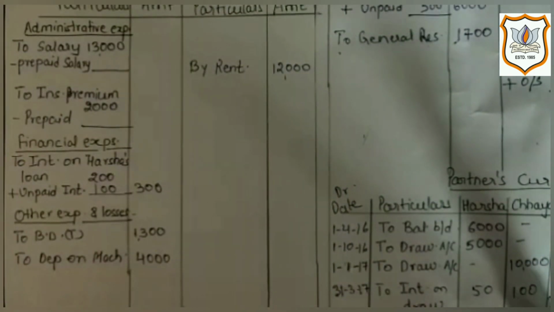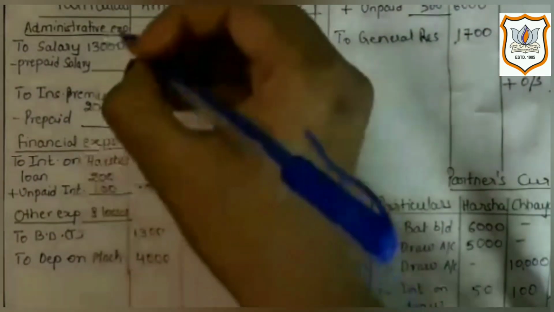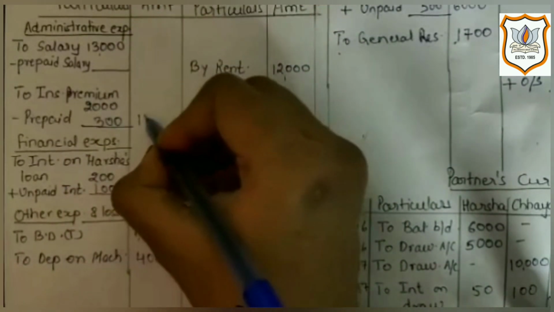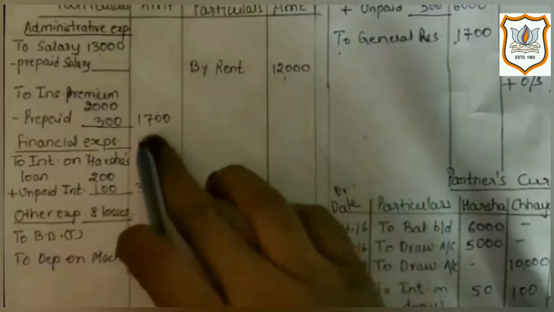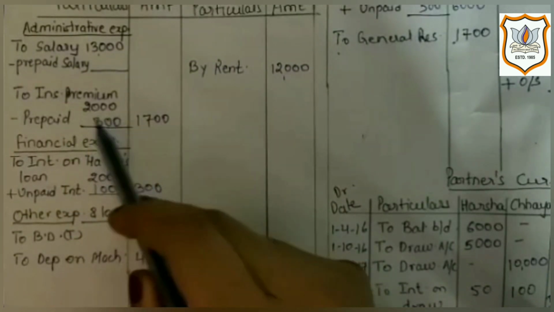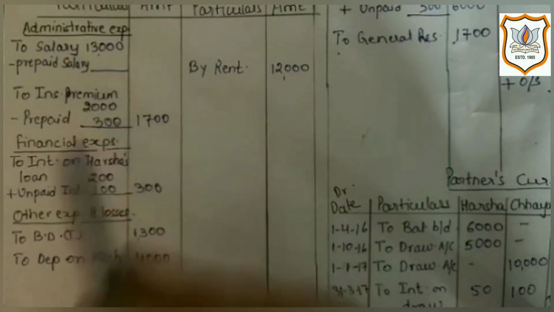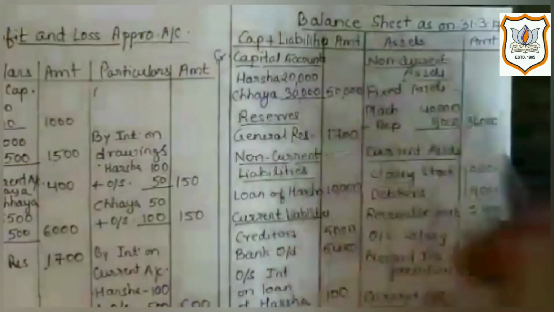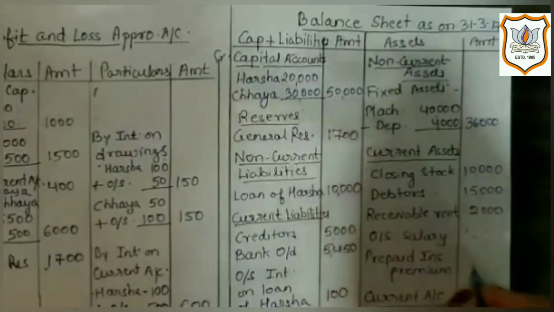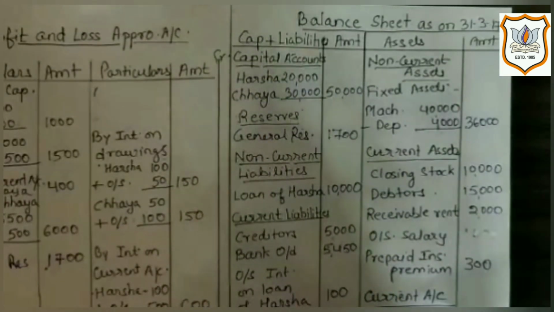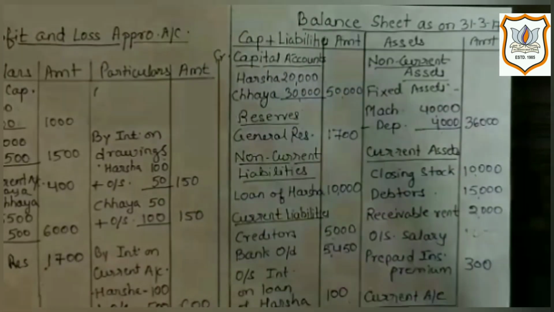Now how is it possible? It is possible by removing that 300 from current year. We will get 1700 current year expense, and whatever is removed will be kept as an asset in balance sheet. So second effect of it will be on asset side in balance sheet under the heading of current assets, as it is going to give us future benefit, as we will not have to pay it in future.